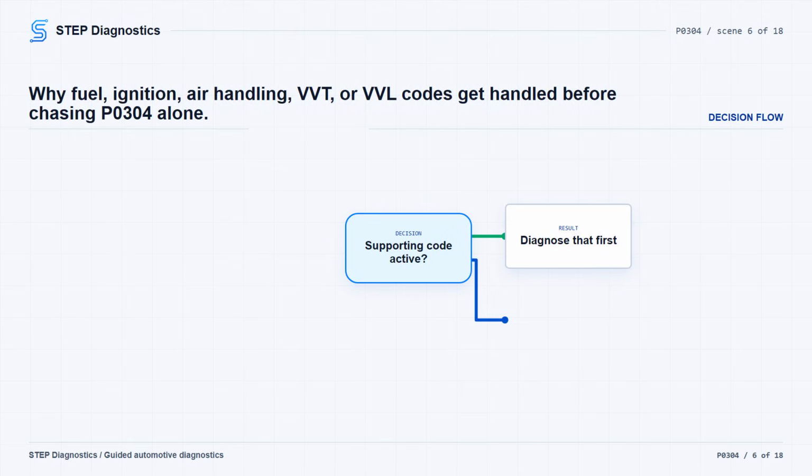Next, look at the DTCs you recorded. If there are active or pending faults in the fuel system, ignition system, air handling system, VVT system, or VVL system, diagnose those first because they can drive the misfire. If there are no supporting active or pending codes, move into the inspection.